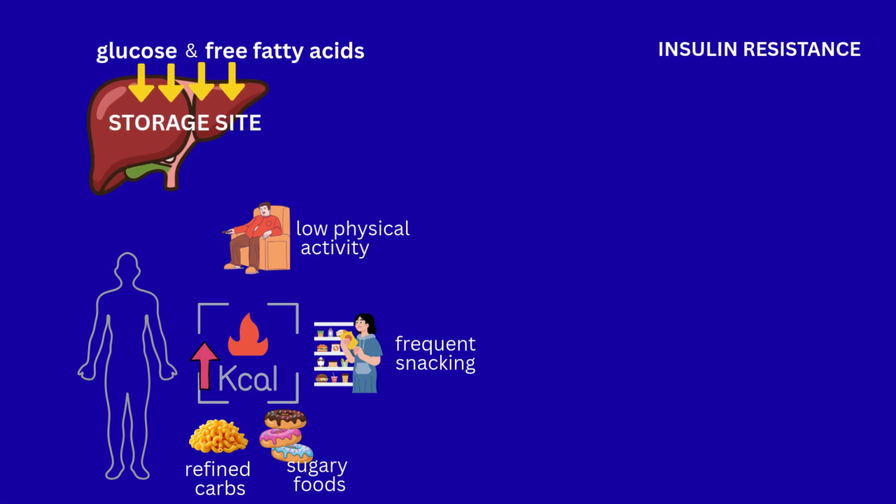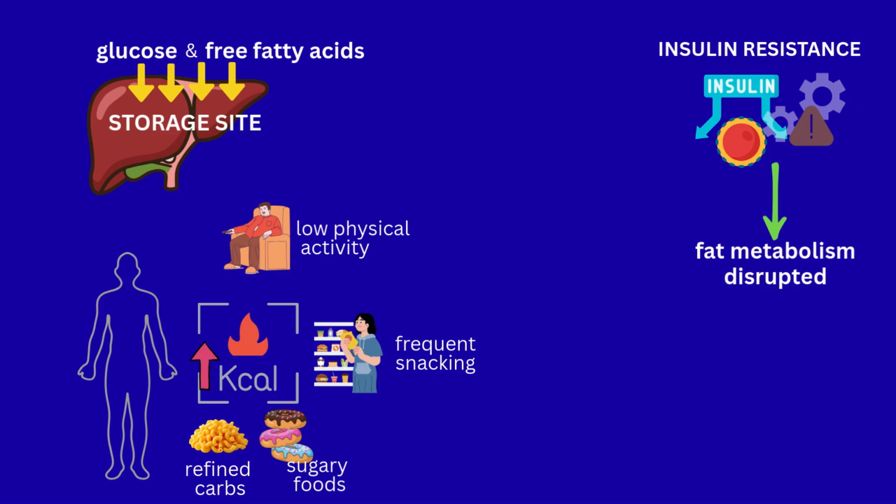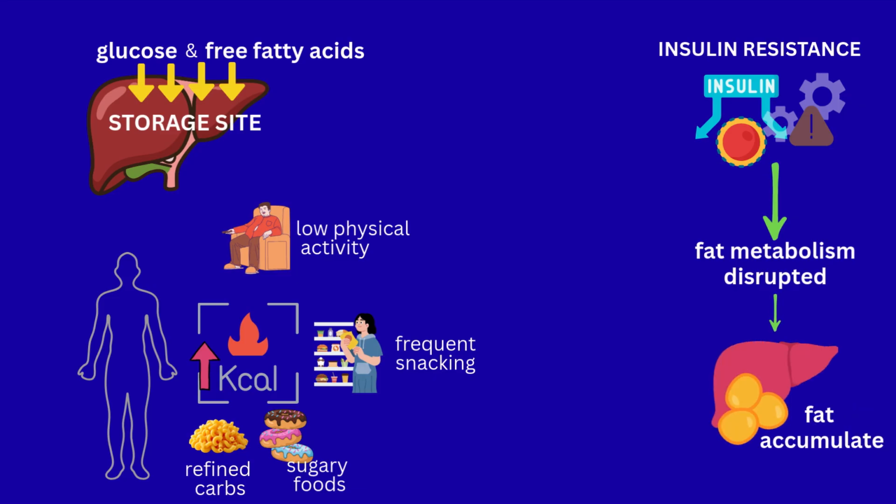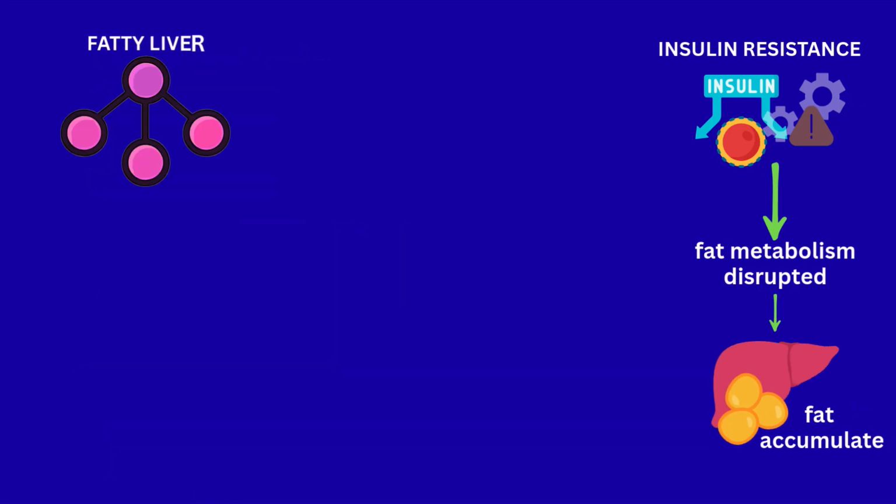Insulin resistance plays a key role here. When insulin signaling becomes inefficient, fat metabolism is disrupted, and fat begins to accumulate in the liver. This is why fatty liver is closely linked with conditions like prediabetes, type 2 diabetes, and metabolic syndrome, even in people who never consume alcohol.